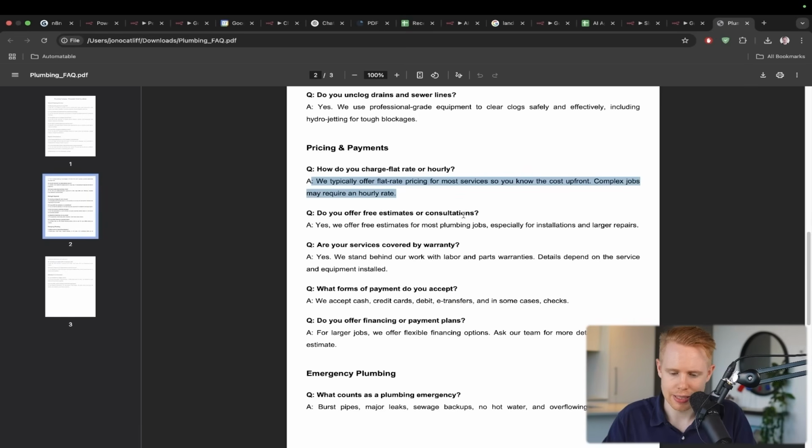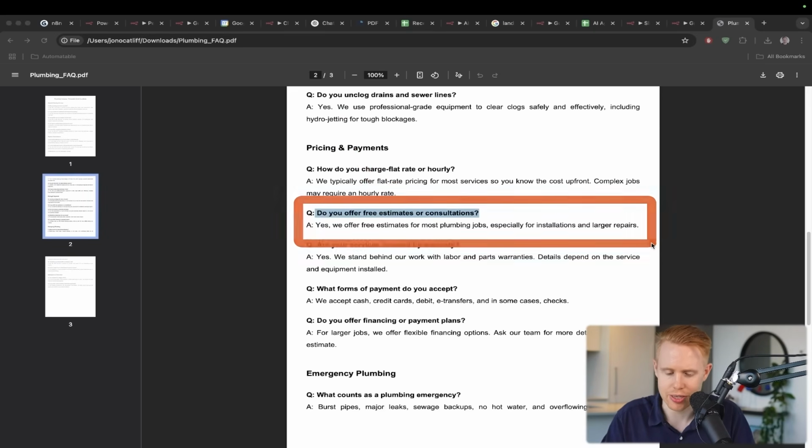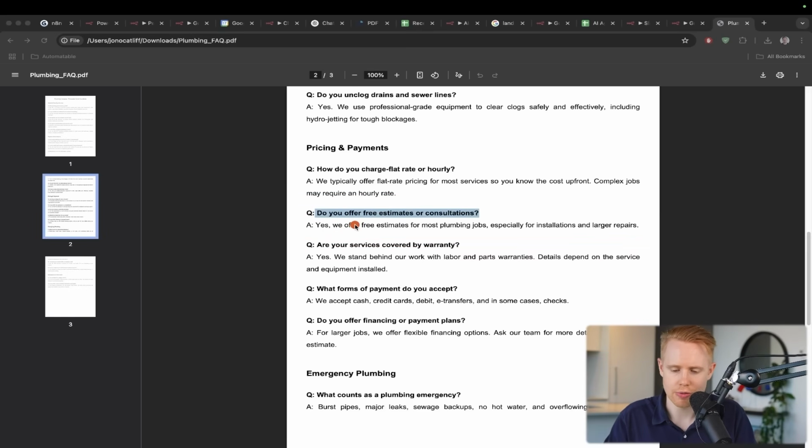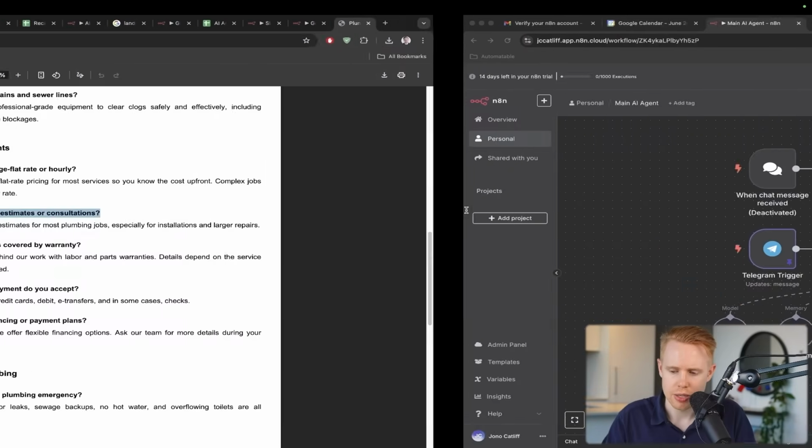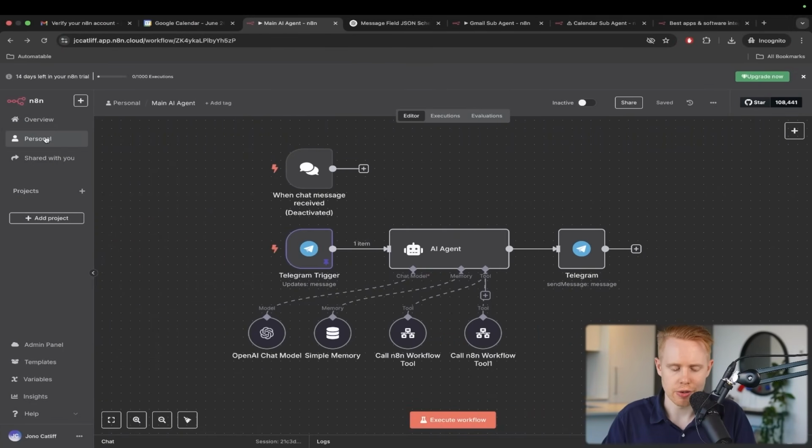And if we take it back to business, it'll be like, hey, can you tell me about consultations? And it'll literally pull out this exact line that talks about consultations: "Hey, we offer free estimates for most plumbing jobs, especially for installations and larger repairs." And so that's essentially, in a nutshell, what we're building out here for the second project.